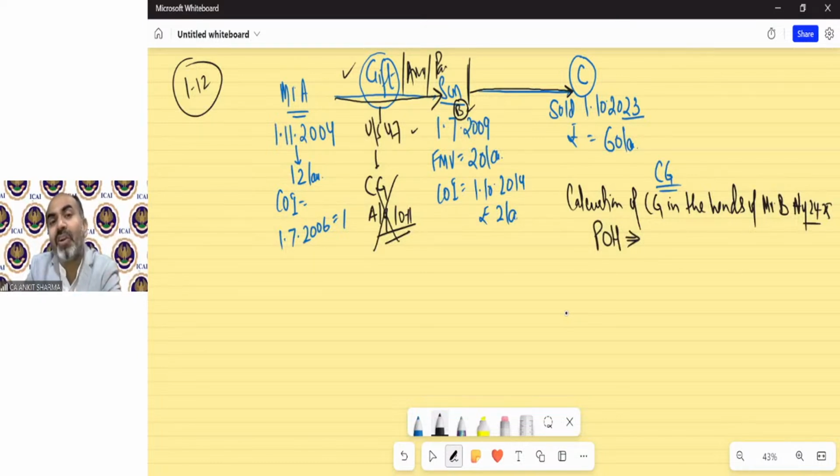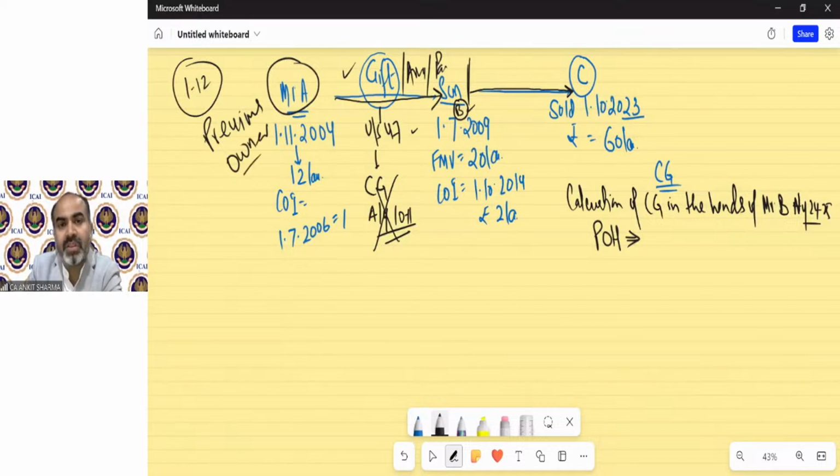Mr. A will be called the previous owner, Mr. B will be the assessee, and C is the buyer. The provision says that if any asset has been received by the assessee via those 12 cases, the period of holding will not be from the assessee's time. The period of holding will start from the previous owner till the real buyer.